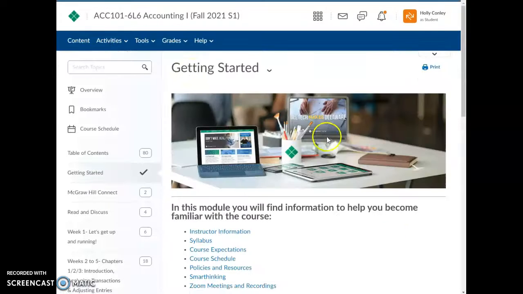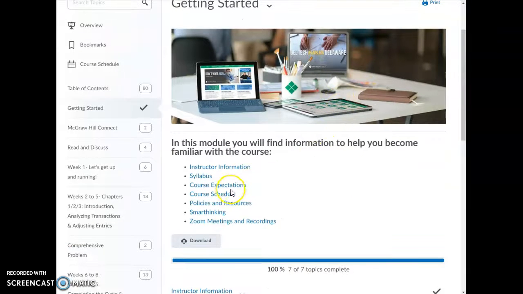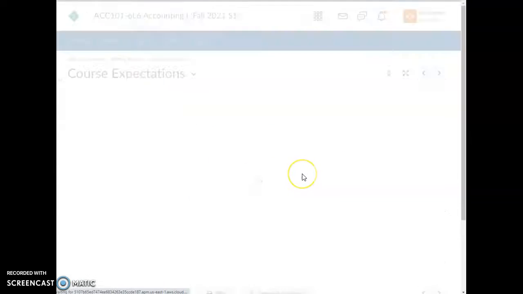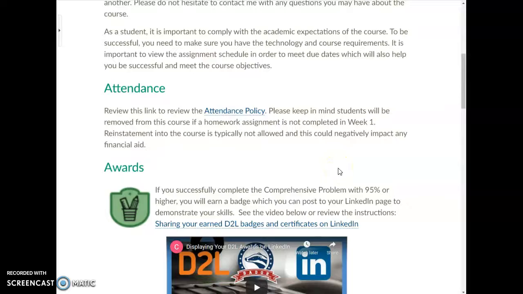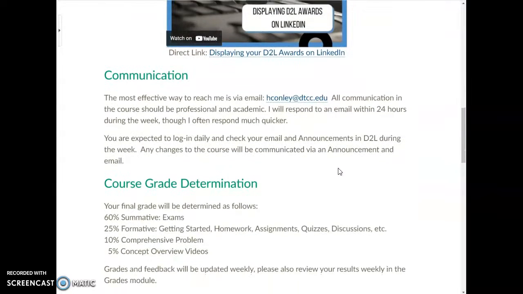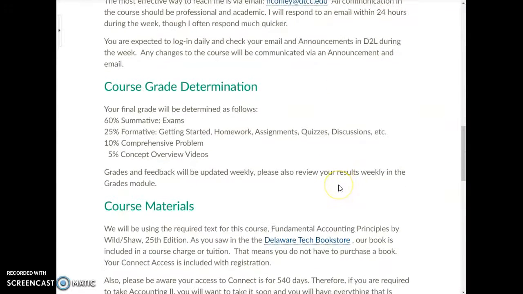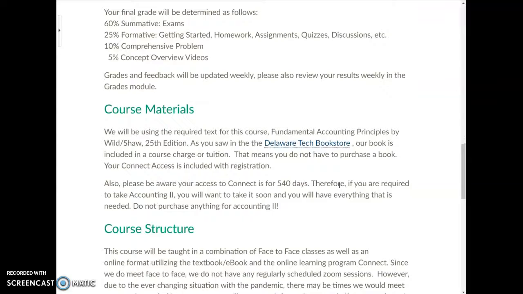Going back to the Getting Started, another piece that's really important is to make sure you look through the course expectations to make sure that you're aware of how our class is going to work and what you're expected to know. It has the attendance, it has awards you can earn, how to communicate, how your grade is calculated. It tells you what materials.